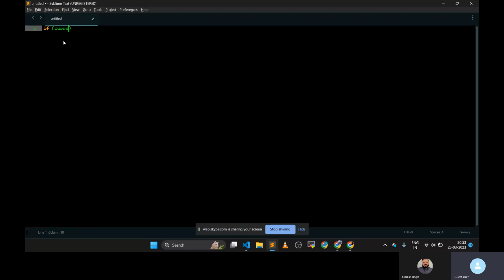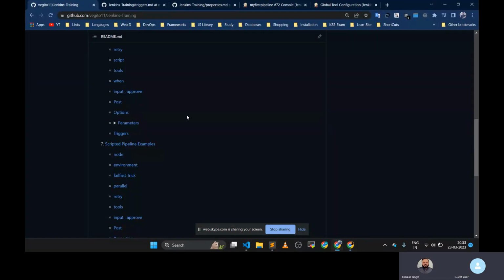Most people don't know Groovy script, so they will directly use the declarative pipeline and the post block. Got it? Got it.